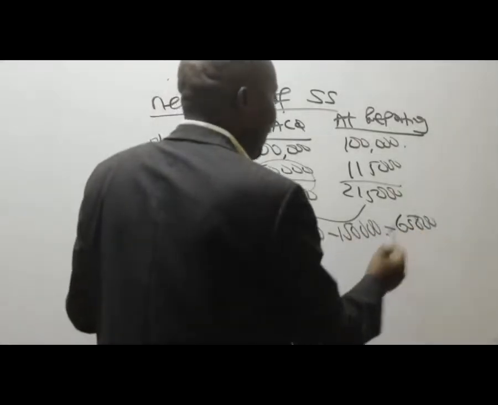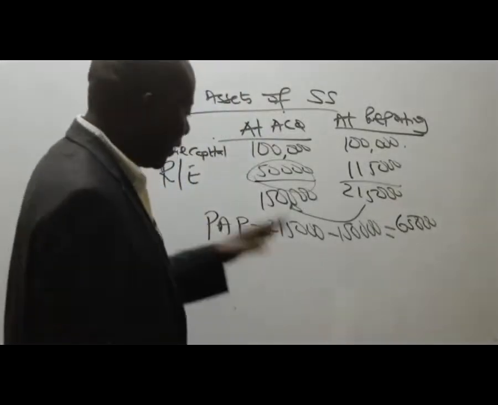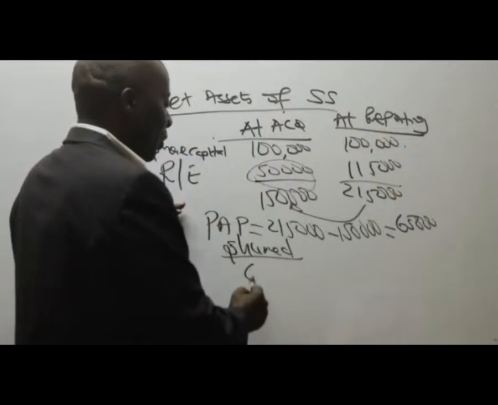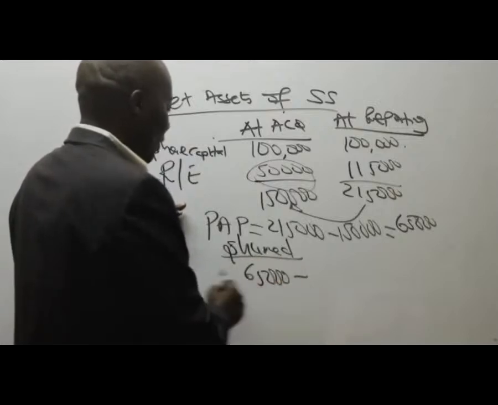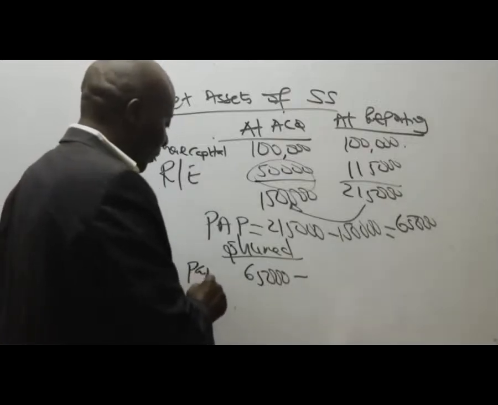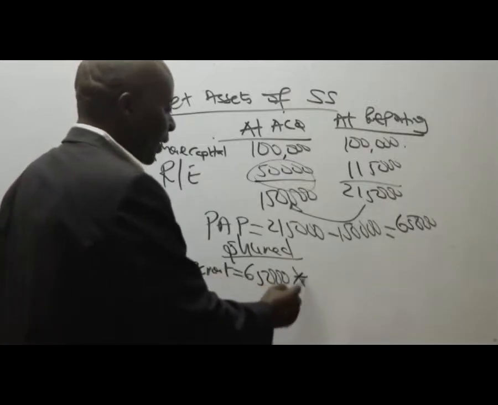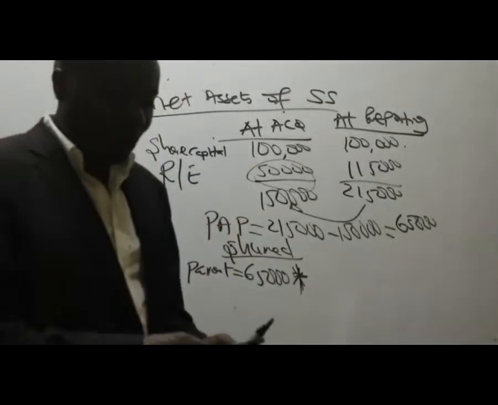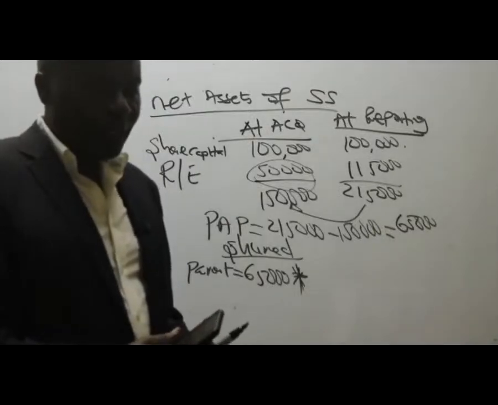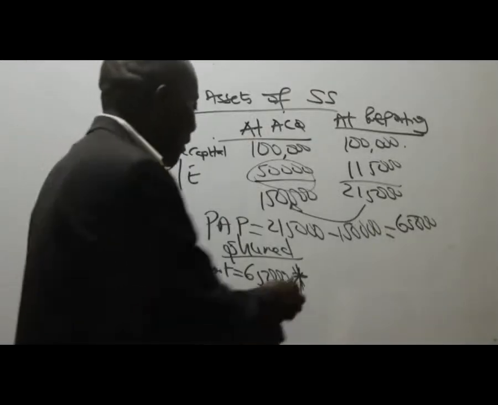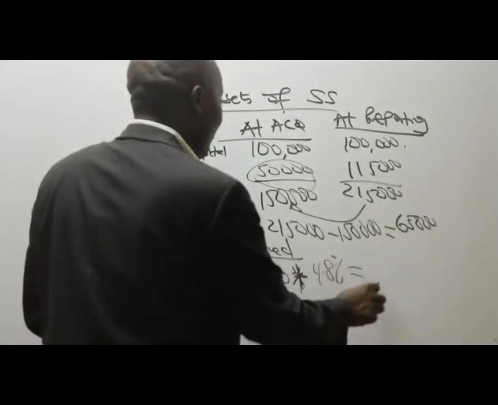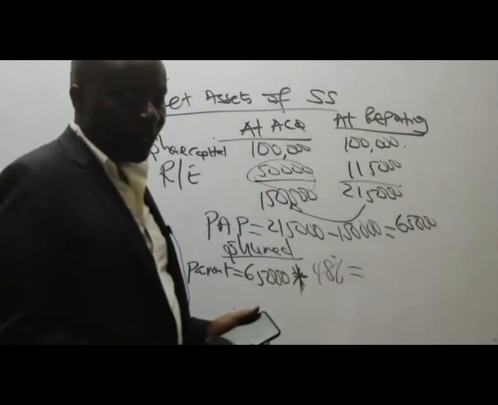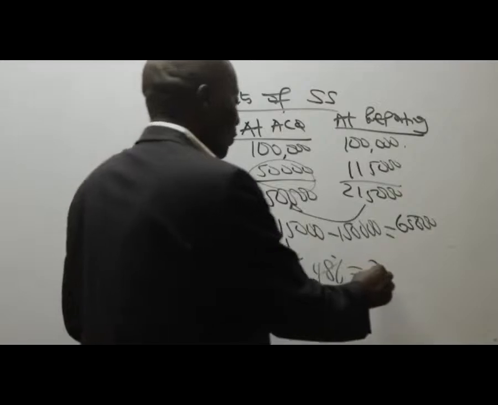So please go ahead and share this 65,000. Shared as follows. So we have 65,000. The parent here will be 65,000 times what percentage? You remember as SS percentages. Who remembers SS percentages? 48%. So the parent takes home 48%. Please give me this answer. 65,000 times 0.48 gives me what figure? 31,200. Thank you very much.